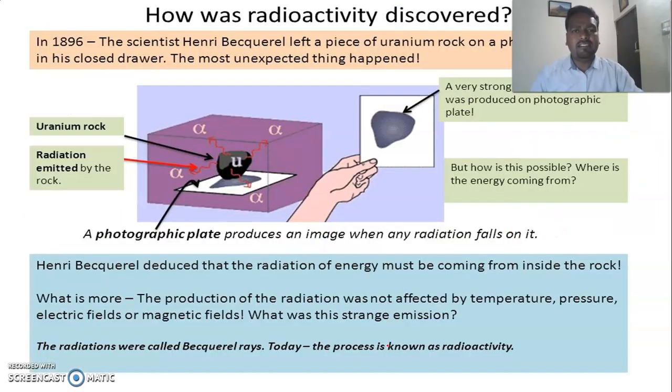Then let us look at a very important phenomenon. As we discussed previously, we were discussing nuclear stability. We discussed four factors: nuclear force, n by p ratio, binding energy, and mass defect. These all decide the stability of the nucleus.